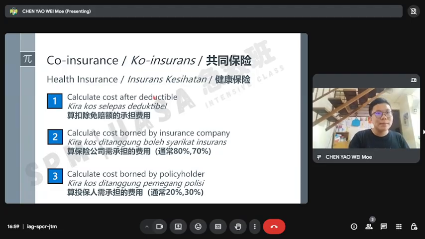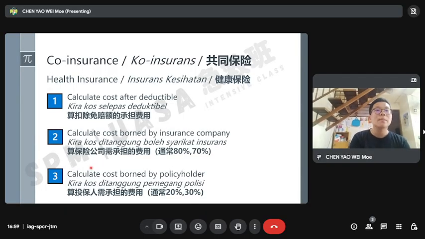This one, what you get times with 80, 70. This one question is given to you and you need to answer, and calculate the cost borne by the policyholder, easy. Remember, the deductible is also included in the cost borne by yourself. So the cost after deductible times either 20% or 30%, and then minus the deductible.